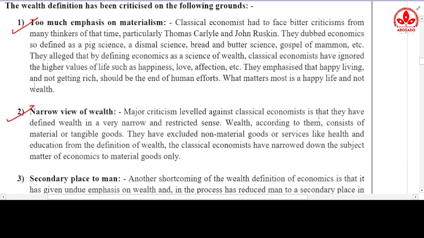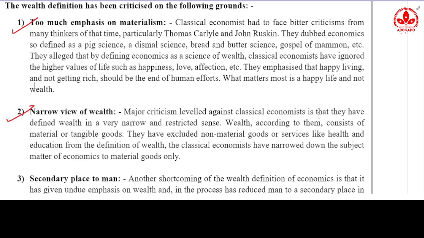Like in the first point we said, by only considering wealth and ignoring other things which are required to live a happy life, economics is a very materialistic thing. The first criticism was that just considering wealth is not appropriate, other things should also be considered.